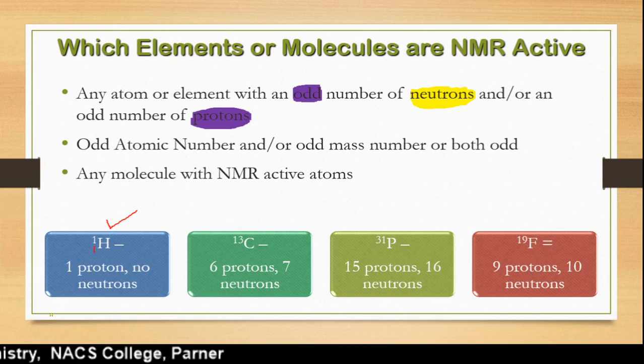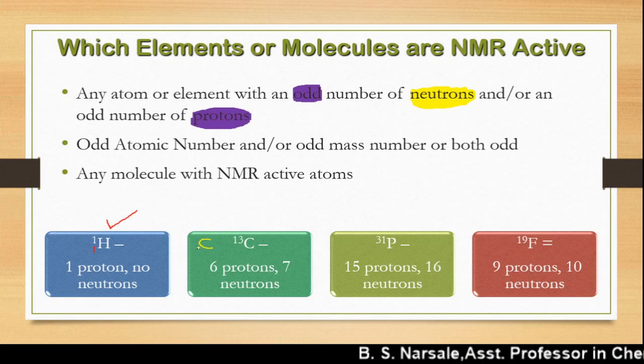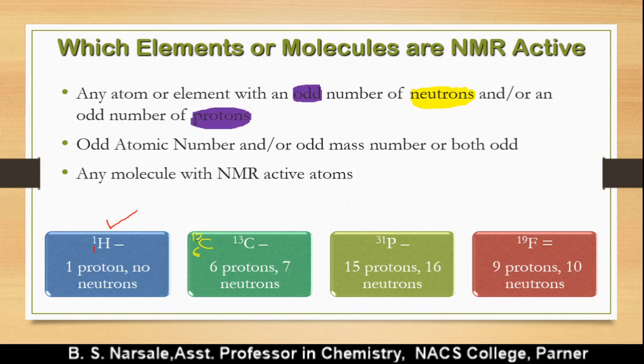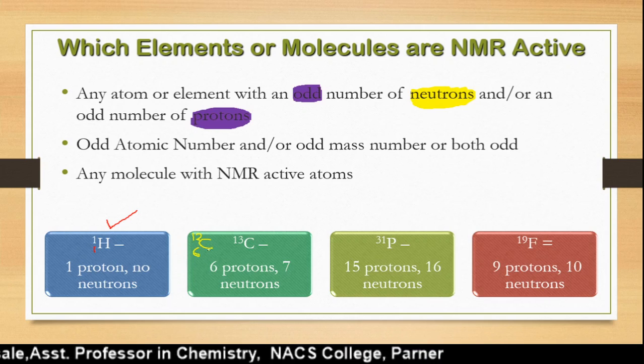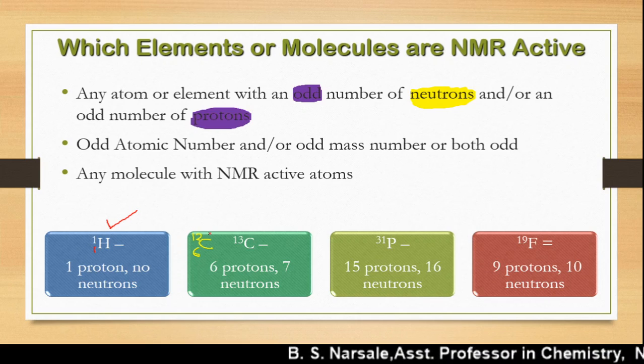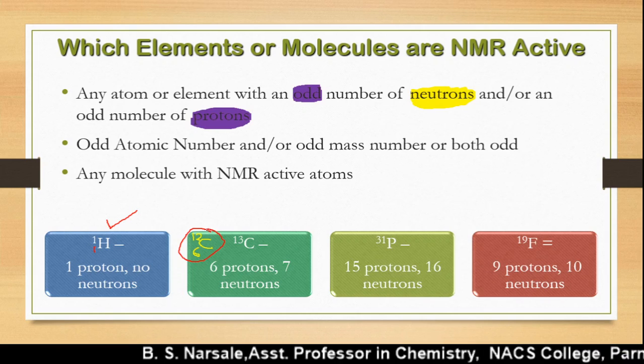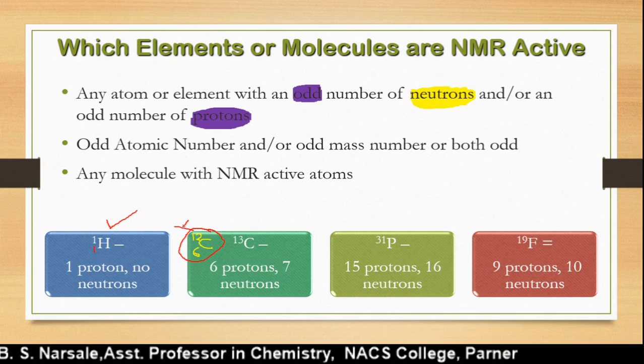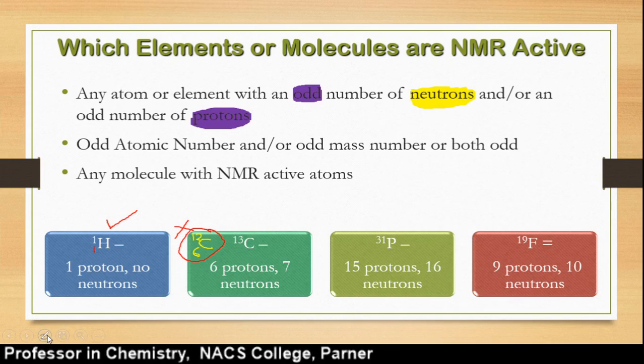If you look at another one, the carbon atom, the atomic number is 6 and its mass number is 12. It has 6 protons and 6 neutrons, so this C12 isotope of carbon does not show an NMR signal.